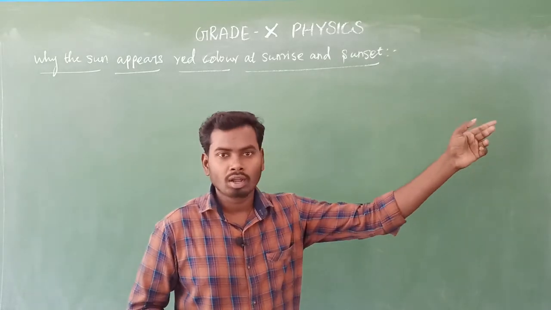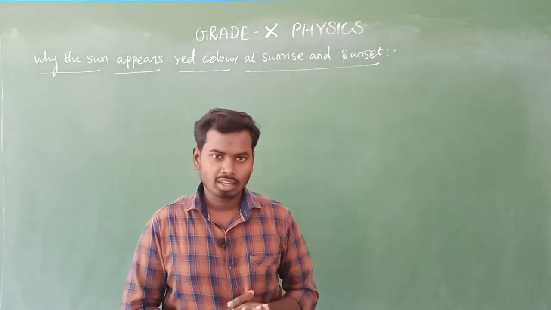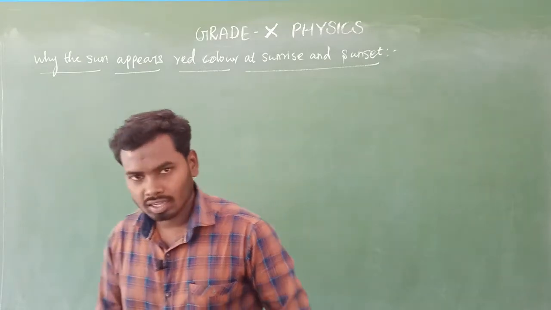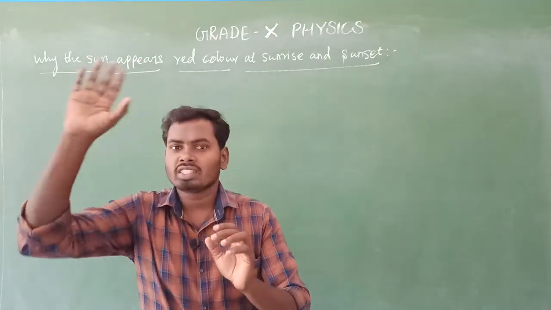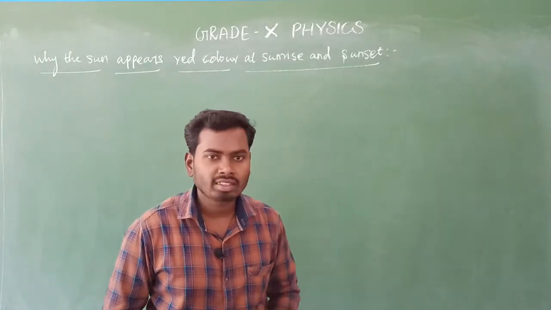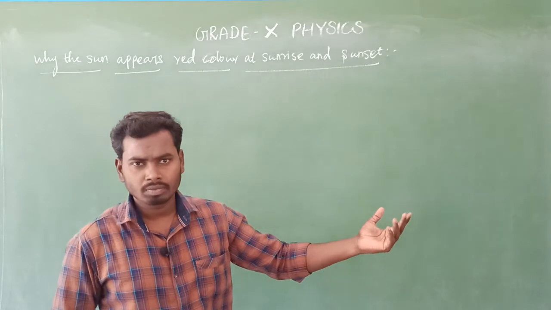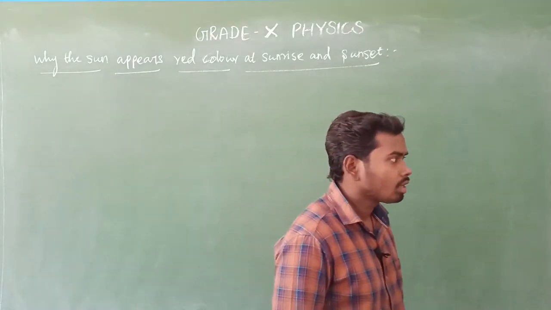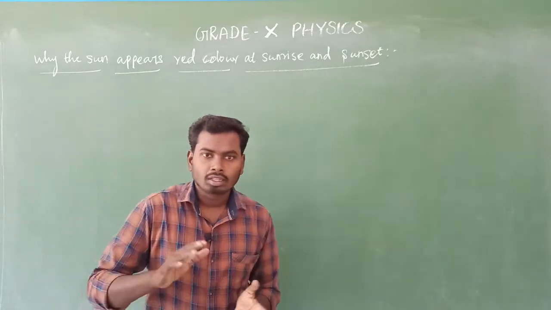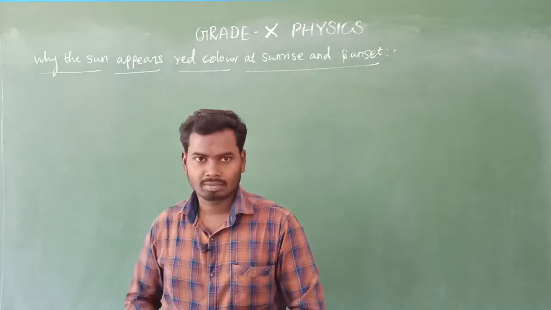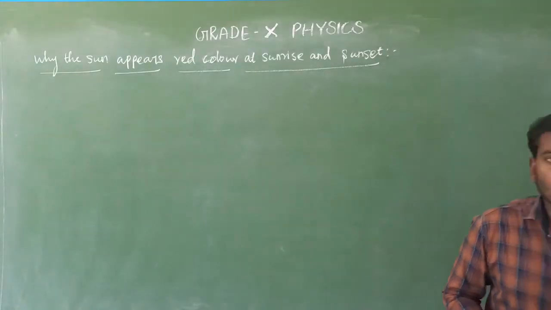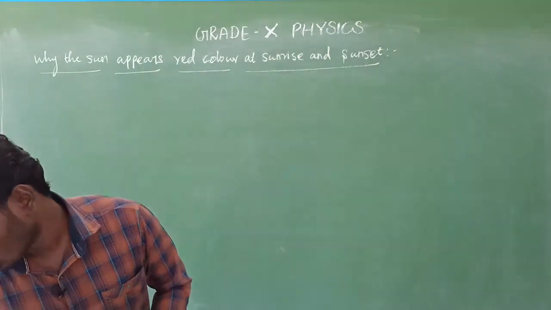To understand the concept here: the sun appears red in color. The sun and the surrounding sky appear red during sunrise as well as sunset. Do you know why it is happening? Because of scattering of light. Due to scattering of light, the sun appears red during sunrise and sunset. That is real. Is it clear? Very simple. Try to understand the concept I am telling here. I am going to draw the diagram.